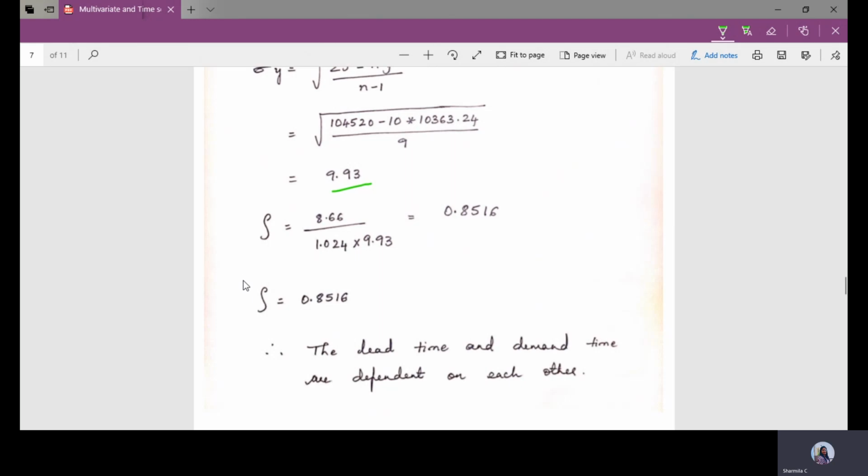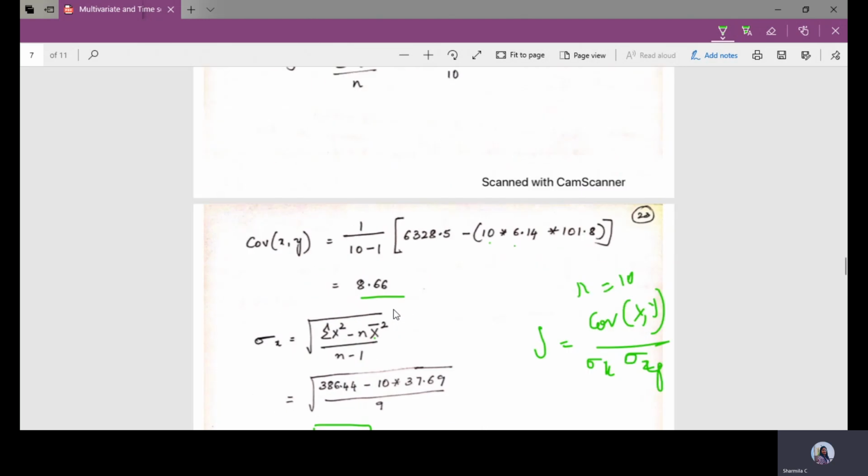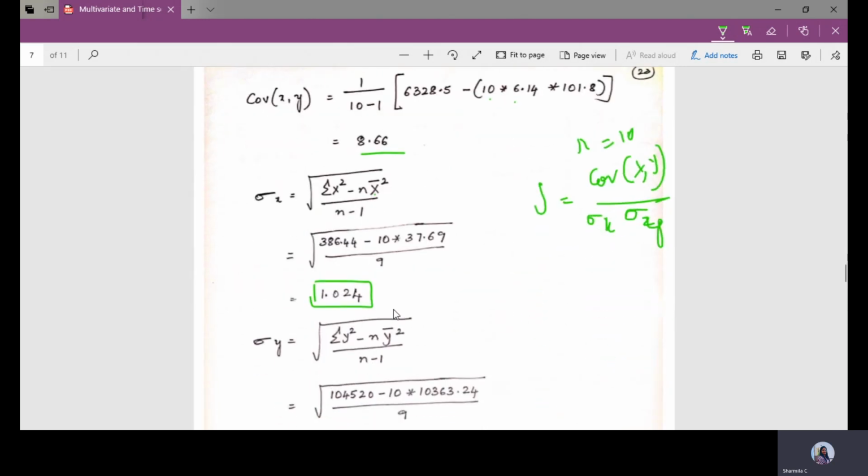So the correlation value is how much now? 0.8516. Fine. Now which is it almost closer to? That is +1. So we can tell the lead time and demand time are dependent on each other. Fine. So this is how we are going to check whether two random variables are independent or dependent. So this is an example for the multivariate input models.